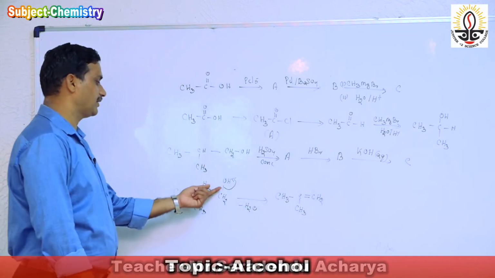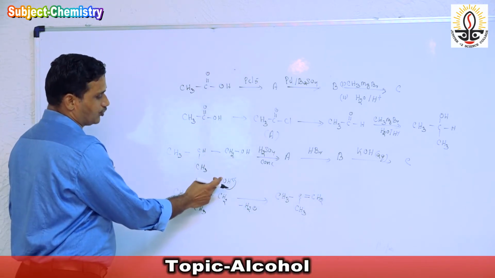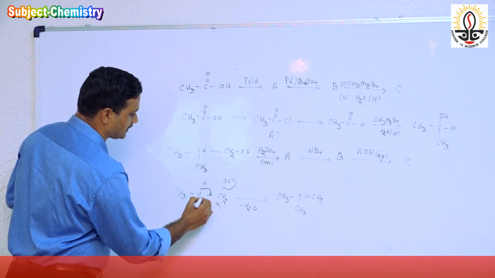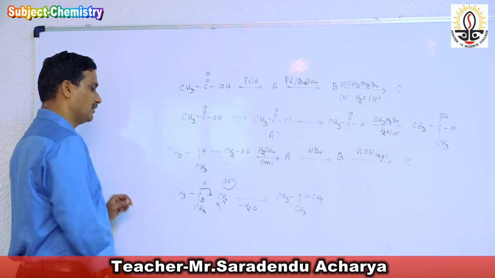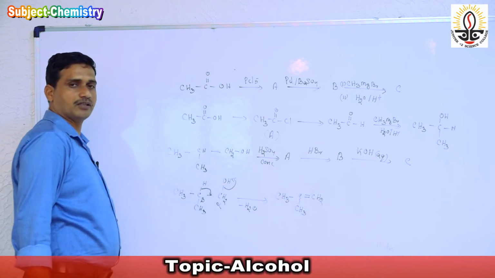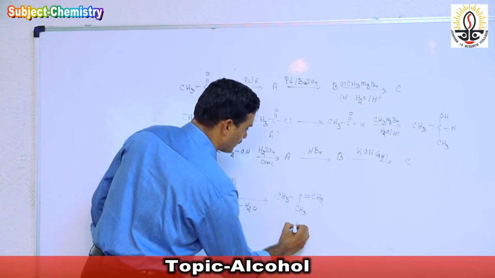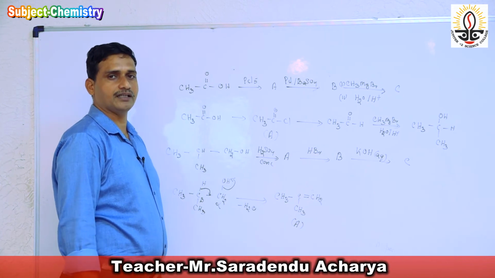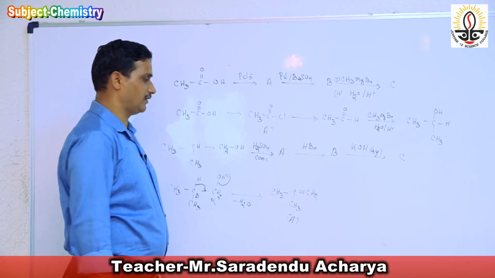It is beta elimination because the carbon directly attached to the functional group is known as alpha and the adjacent carbon is known as beta. So we get the double bonded product. The compound A is 2-methylpropene.